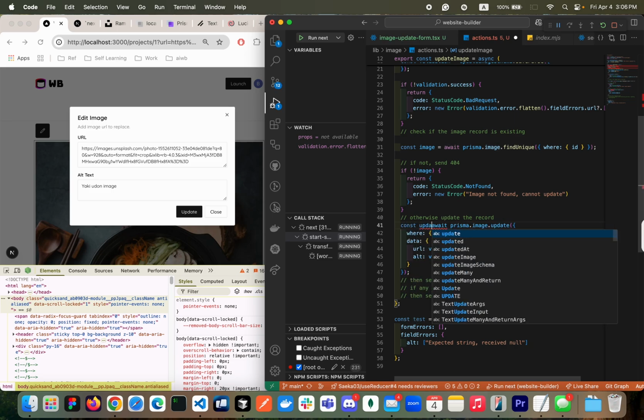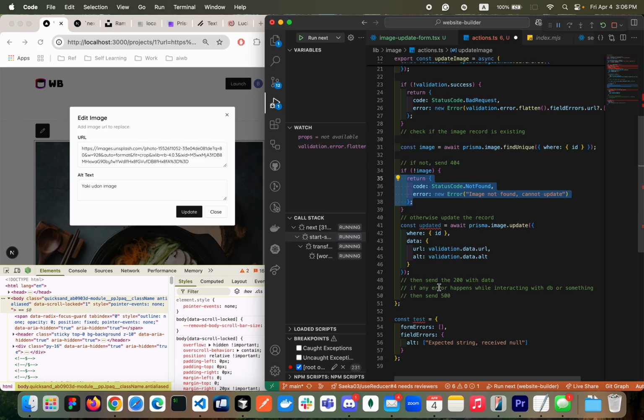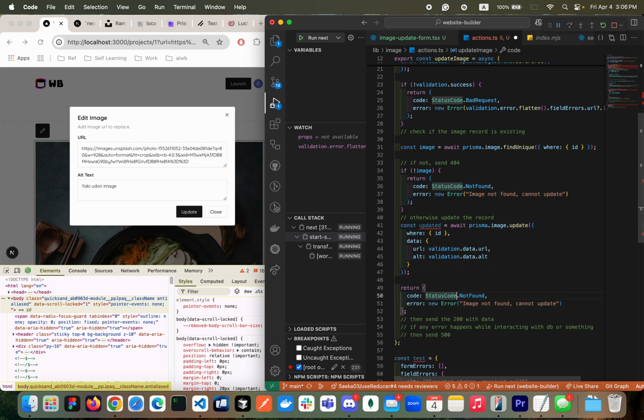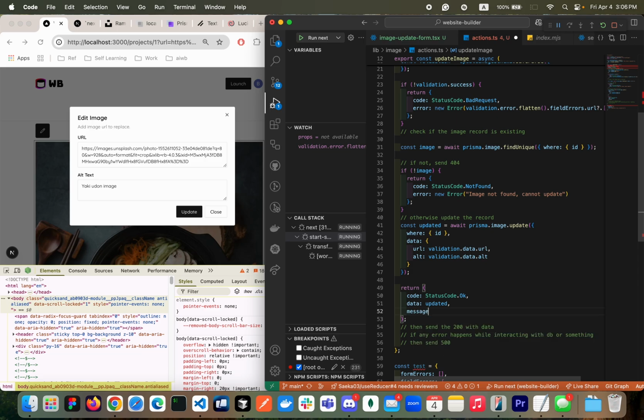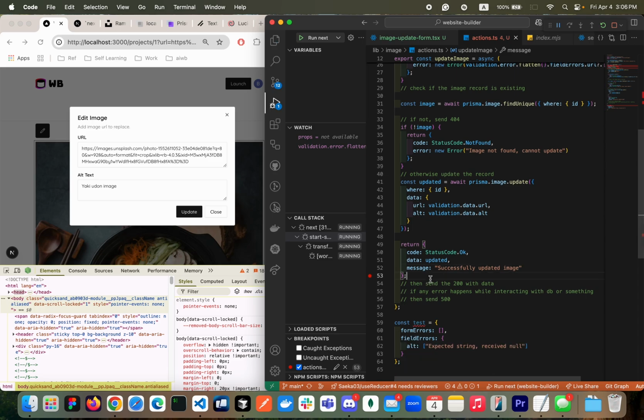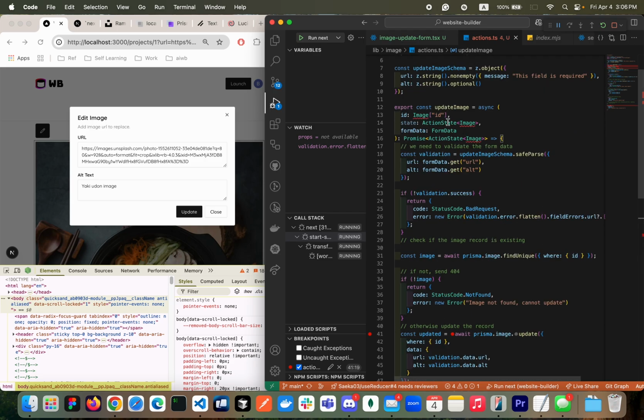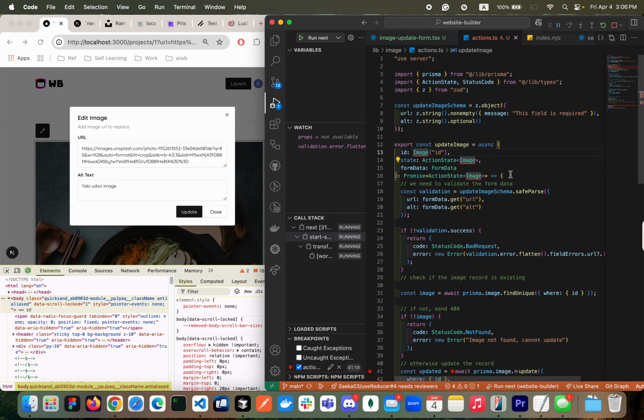Then this one will be updated. And then we're going to send the data. The status code is okay, not error. Data will be the updated, and the message will be successfully updated image. Looking good. If we have any internal server error while we are doing that, then we need to handle this separately, right?